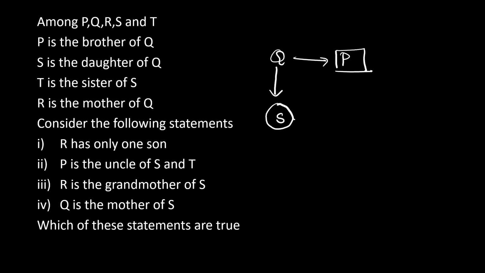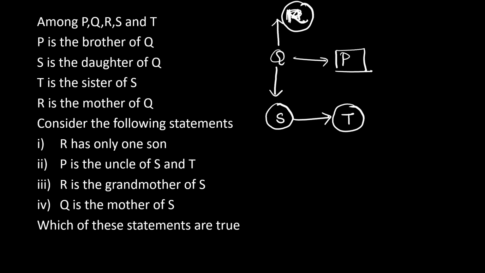T is the sister of S. Okay, this is sister. T is the sister of S. Now R is the mother of Q. Okay, Q has a mother. That is R. This is R.